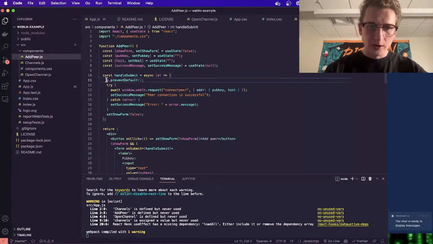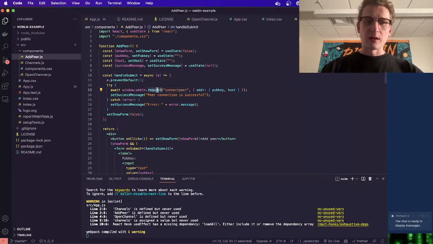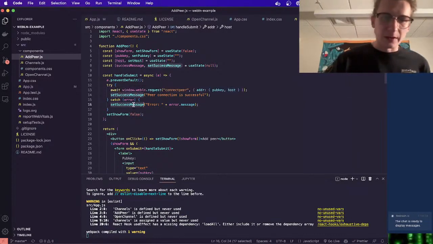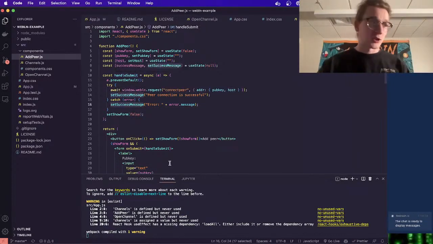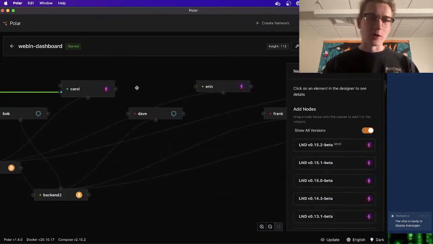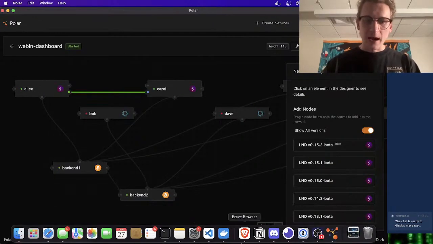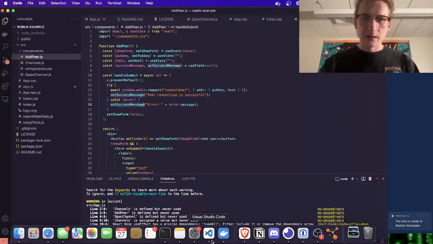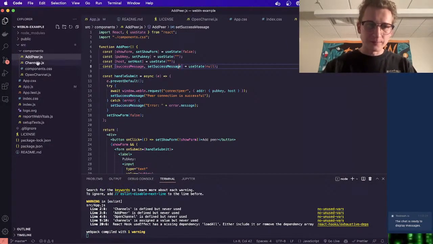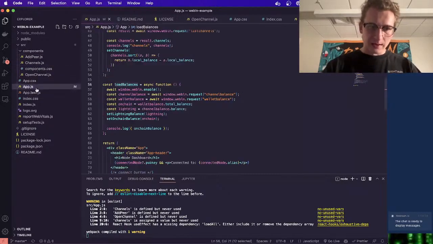And pretty traditional handle submit here. And I'm calling connect peer with WebLN.request, with these arguments, the pub key and the host that we're setting through state. We set a success message or a failure message. I figured out we can't actually add peers on our Polar network because we're already peers with everyone who's online by default. So add peers doesn't work, but that is a simple example for if you wanted to add this yourself.